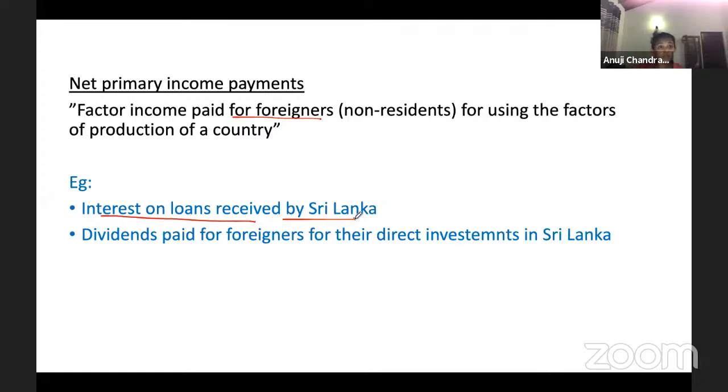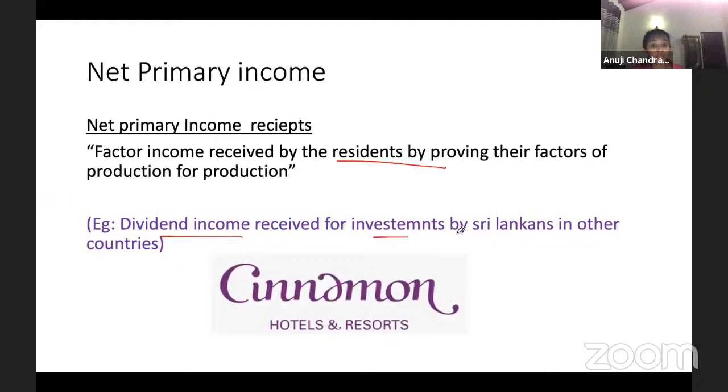So you have the interest on the loans received by Sri Lanka. Sometimes Sri Lanka might receive these loans, and for these, what is the interest that we pay? Because this interest is not paid to a Sri Lankan, we pay it outside, so we have to remove it. And the dividends that are paid to foreign companies. Like I said, dividends: for the Maldives we have to deduct it because we are including it. Now, Maldives Cinnamon is returning these dividends to Sri Lanka.